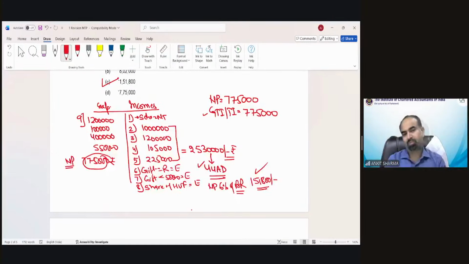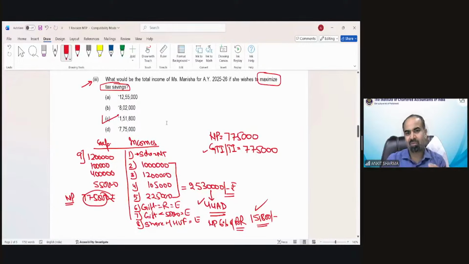Suppose this question, because it is an MCQ, must be a 1 mark question. But suppose I make this kind of question for 6 marks, a descriptive question, and I ask you to calculate the total income. If you do not apply section 44AD provision, I don't think you will score any good marks in this question. And the student who applies section 44AD, only that answer would be the correct answer, because that would be 1,51,800 rupees.